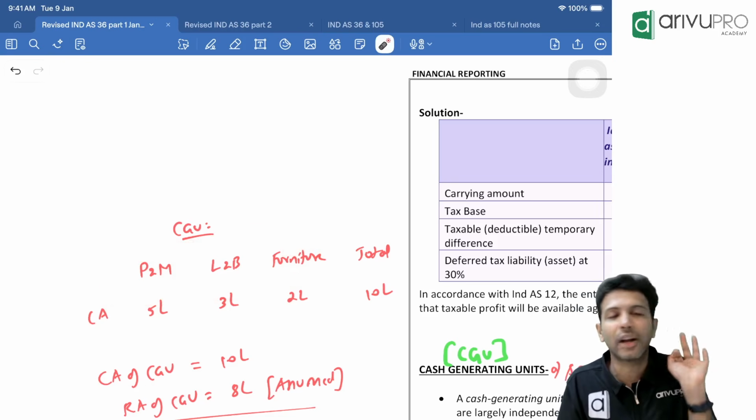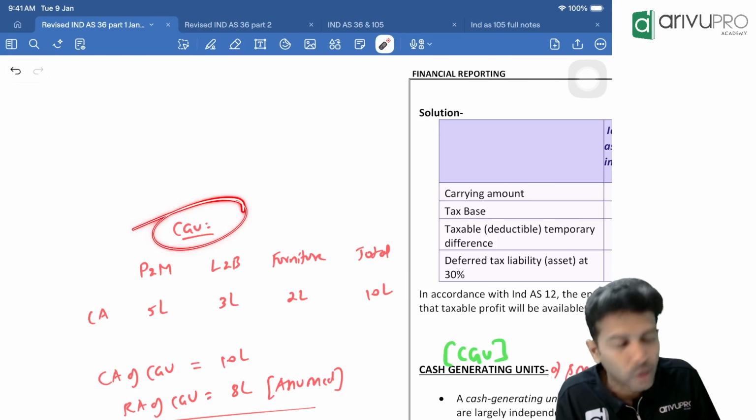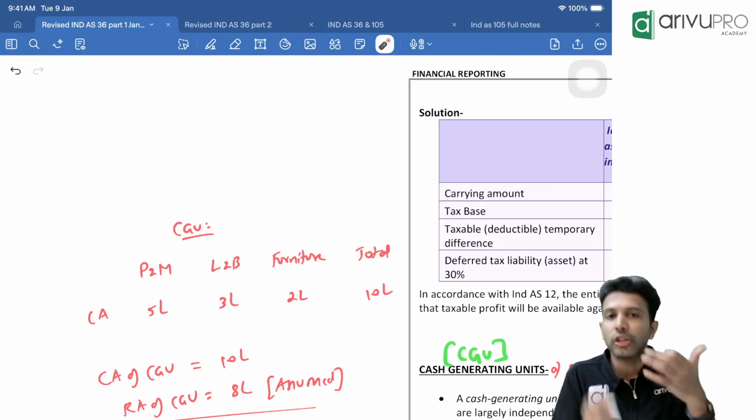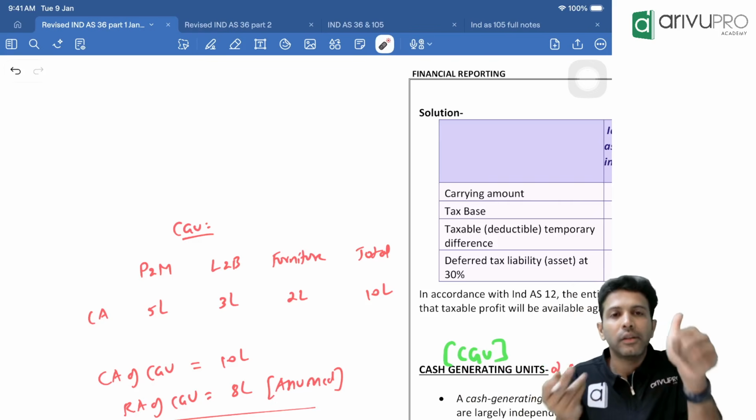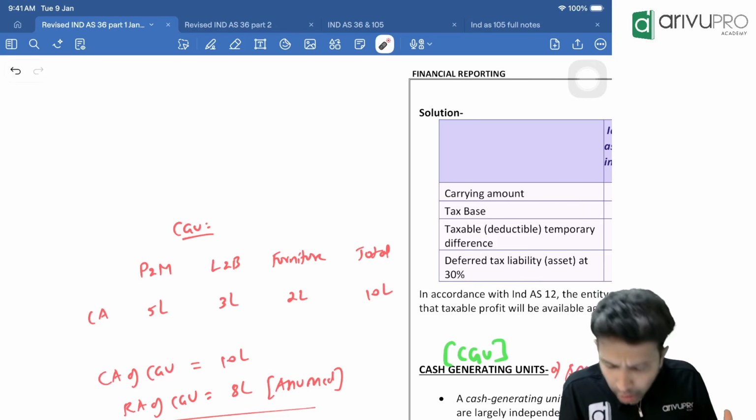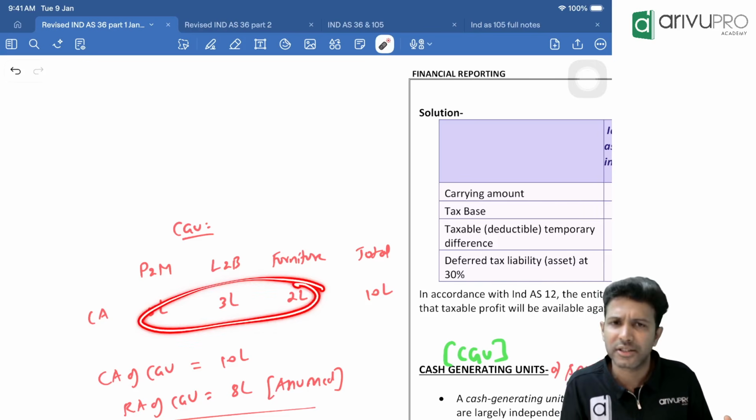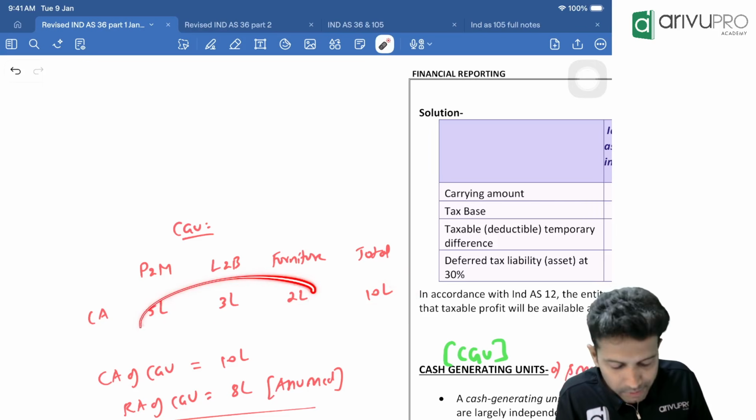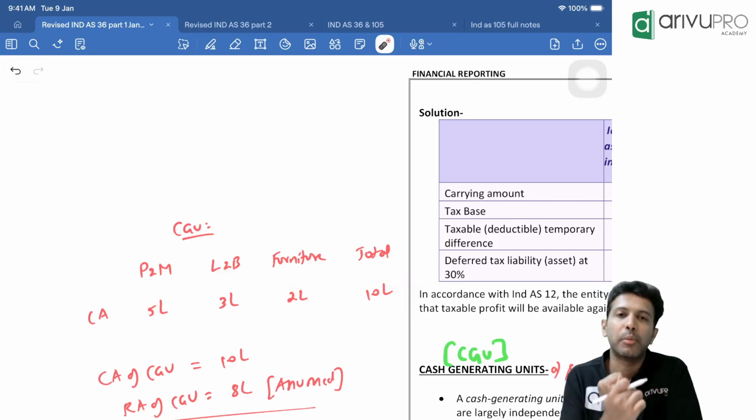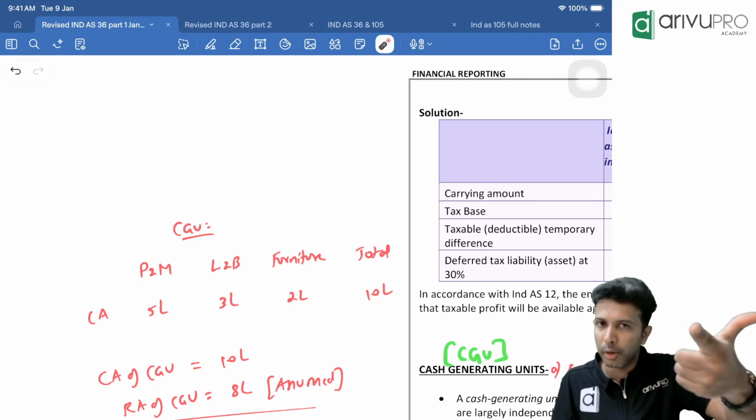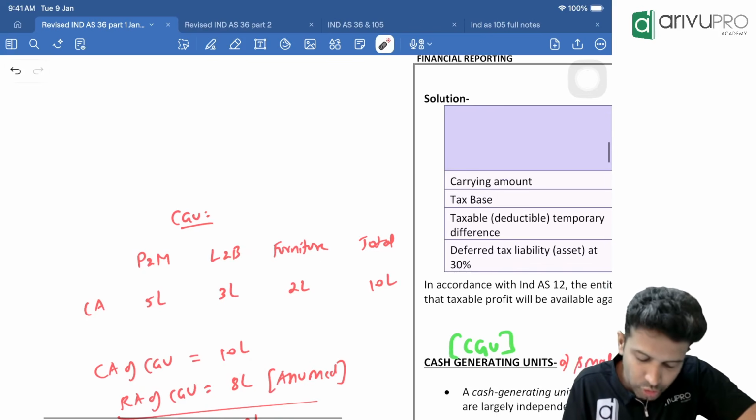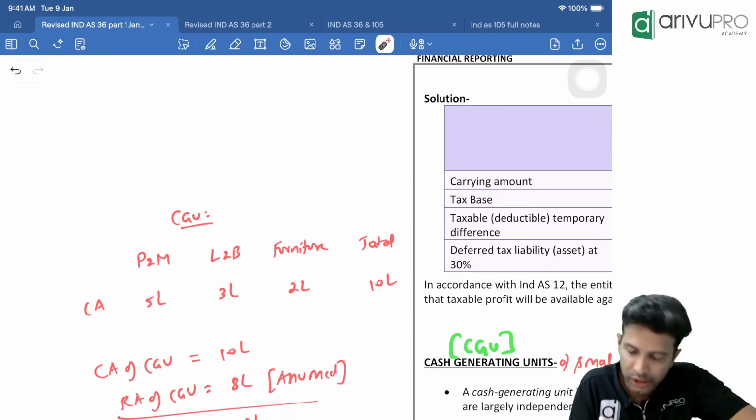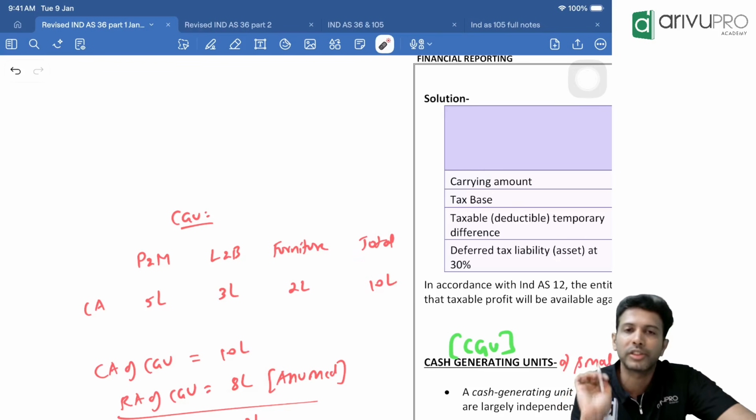That means now you'll have to do the impairment check for these assets at what level? CGU level. If you're doing the impairment check at group level or CGU level, what do we need? We need the carrying amount of the CGU. Add the carrying amounts of the individual assets and you will get the group's carrying amount. 5 plus 3 plus 2, 10 lakh is the carrying amount of the CGU. The recoverable amount of the CGU will be given to you in the questions in these cases. I've assumed it to be 8 lakh. Just an assumption. The carrying amount of the group is 10 lakh and the recoverable amount is 8 lakh.